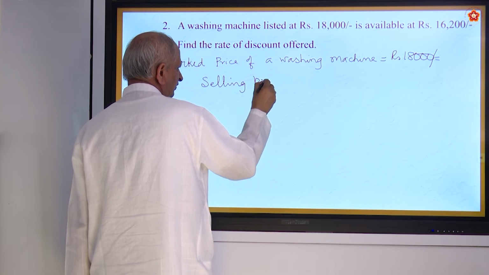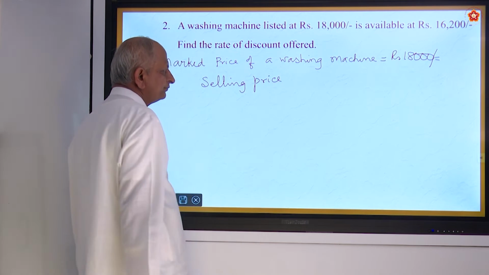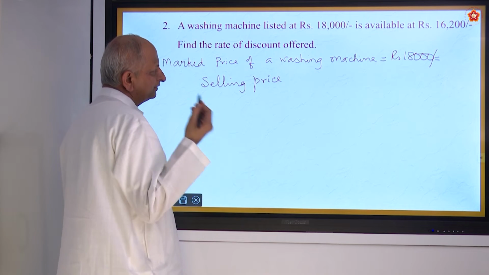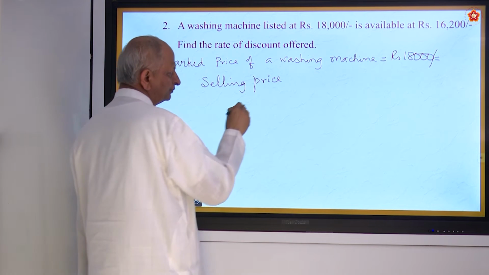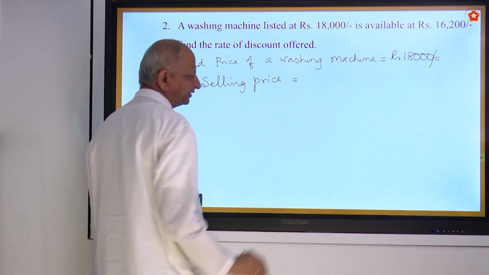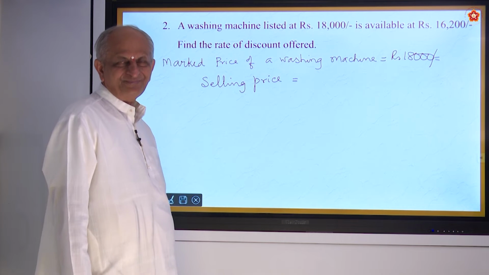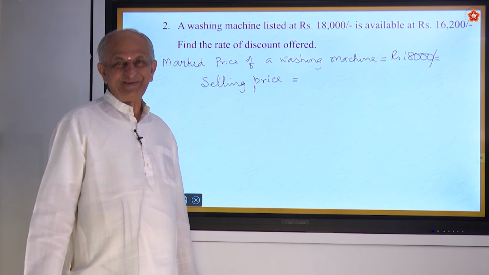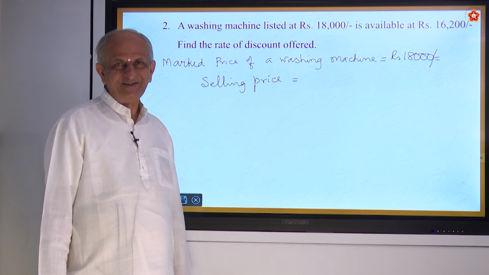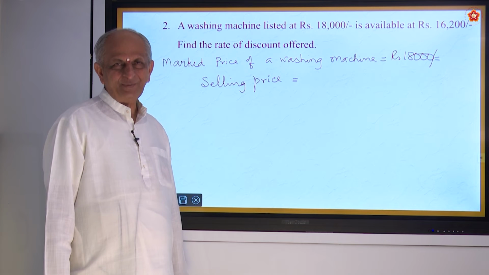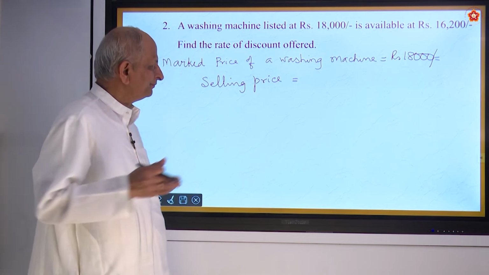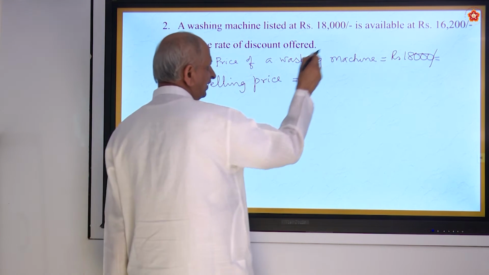Here he goes to the market and asks for the washing machine. There are so many companies. One of the companies is LG company. Prestige company is there, LG company is there, so many companies, Sony is there. You must see which is the best company. And here they have written it as